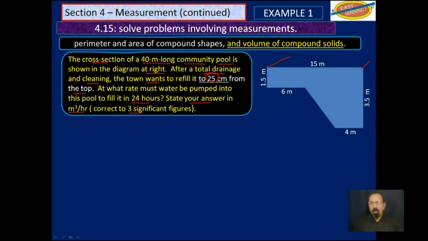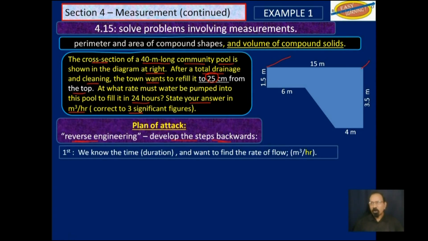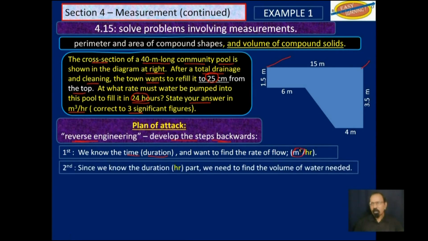As I said, on first reading, it may look kind of complicated. So let's look at our plan of attack. We will employ something called reverse engineering. We will develop the steps backwards, then work towards our answer. So we know the time. It's 24 hours. We want to find the rate of flow, cubic meters. Now, if we know the time, which we already know, we need to find the volume of water to be pumped into the swimming pool.